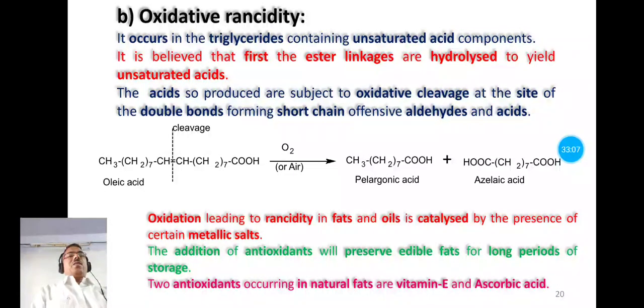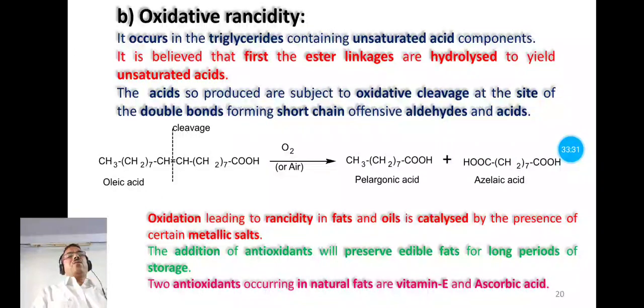Now the oxidation leading to rancidity in fats and oils is catalyzed by the presence of certain metallic salts. The addition of some antioxidants will preserve the edible fats for a long period of storage.